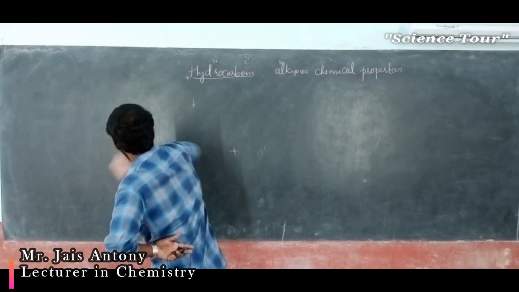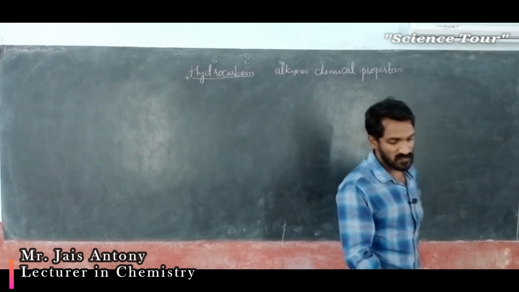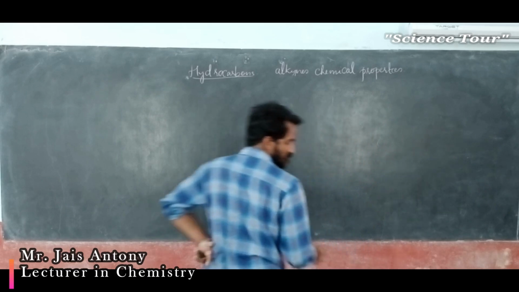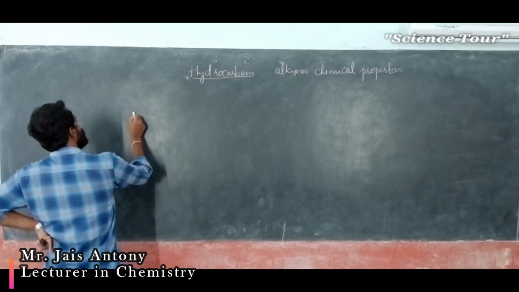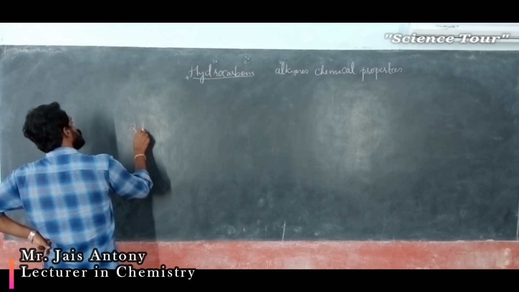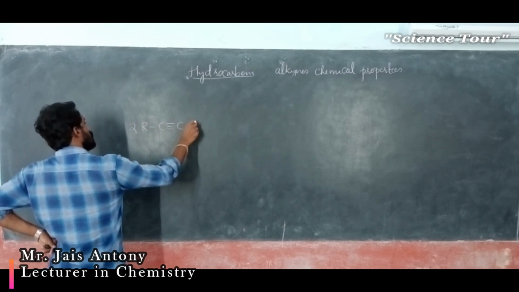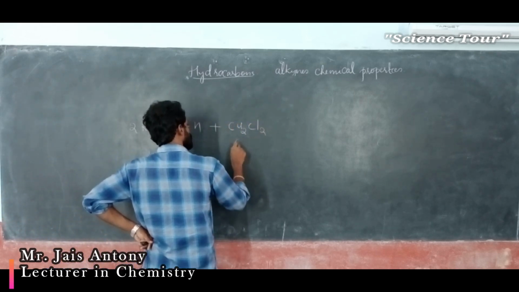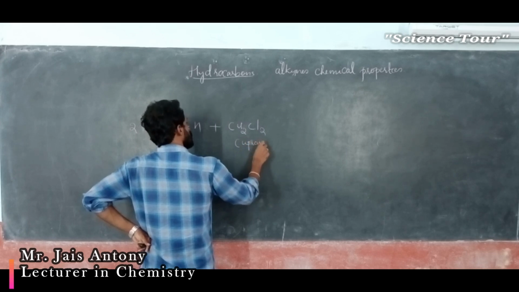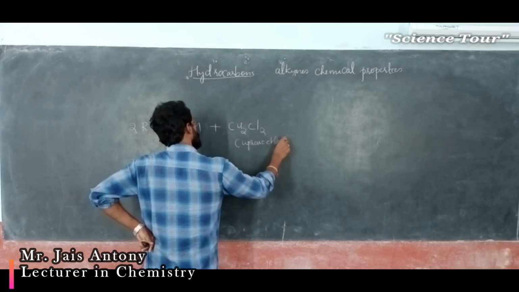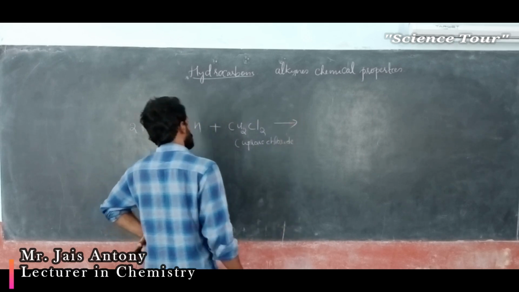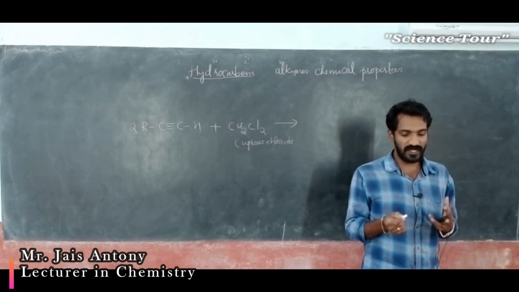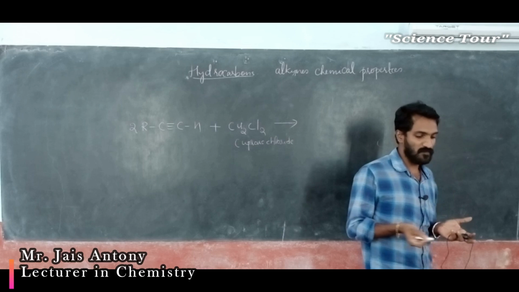One more is given, my dear students: the reaction of alkyne with cuprous chloride. Two molecules of alkyne react with cuprous chloride and give a red precipitate of copper acetylide, my dear students.